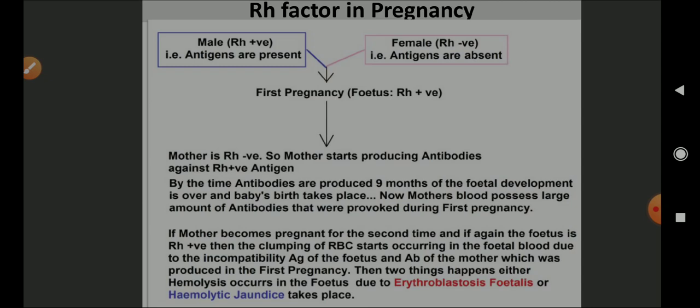So there are two conditions, but nowadays injections are available to prevent these conditions, so there is no need to worry about it. Anyway, I hope you understood the RH factor in pregnancy.